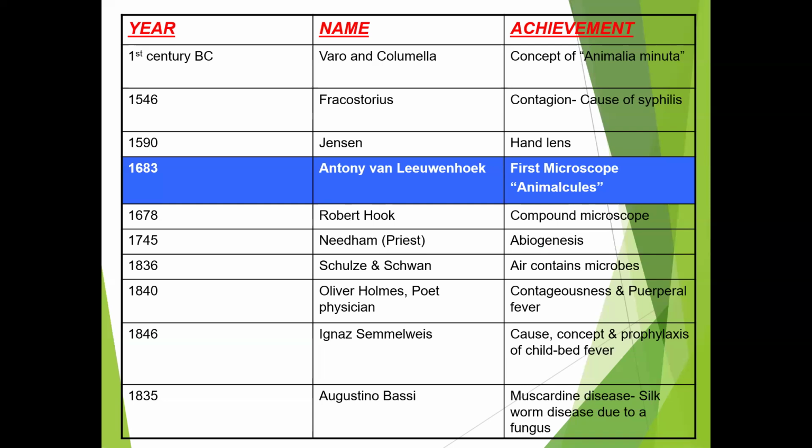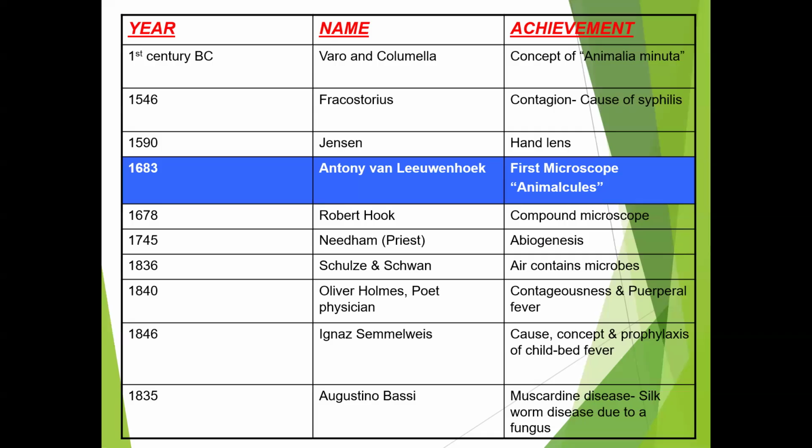Next, in the year 1546, Fracastorius from Verona gave the concept that contagion is the cause of syphilis. What is syphilis? Syphilis is an STI, a sexually transmitted infection, caused by the bacterium Treponema pallidum. He told of contagium vivum, the fluid or living germs that cause infectious diseases. He said infectious diseases are caused by tiny living particles, called seminaria or contagium vivum.